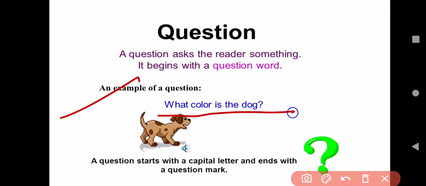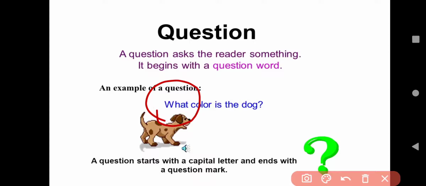Here I am asking the color of the dog. So I start my question with what. Students, always remember, a question starts with a capital letter and ends with a question mark. Means when we start writing a question, we will use a capital letter. The first letter will be a capital letter and in the end we will use a question mark.